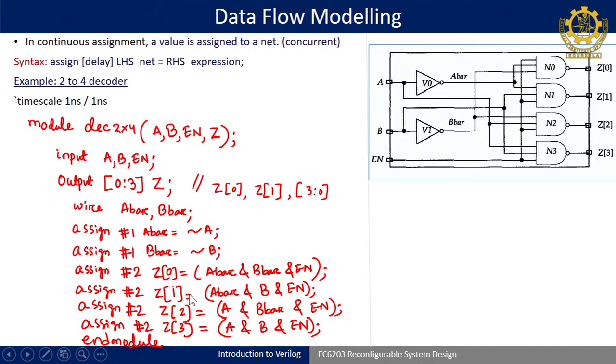These all are concurrent in nature, all will execute in parallel in 0 time units, at the starting of the simulation. It is immaterial whether you write this line first or last, but internally the simulator maintains a queue to decide which line to execute, though for the user it will seem like it is executing all the statements concurrently. That is to model combinational design, a feature available in Verilog HDL.